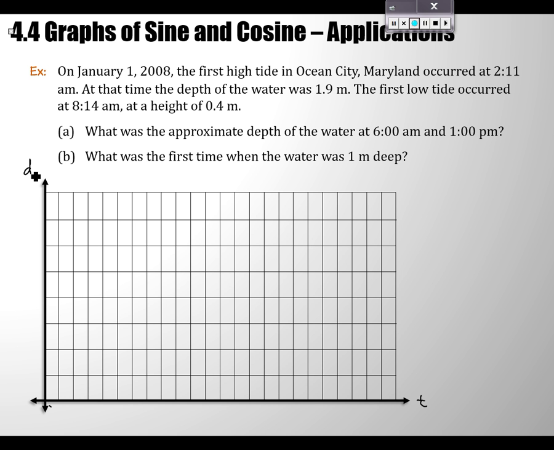Okay. So conveniently, I have a grid that has 24 marks on it here. So you should scale yours over the course of 24 hours too, just so we have a whole day's activity. Mainly because I've looked ahead and I already know that I care about 6 a.m., 6 hours after midnight, but I also care about 1 p.m., which is more than 12 hours after midnight. So we're going to want 24 hours of activity. Sounds like a good idea. 1, 2, 3, 4, 5, 6, 7, 8, 12, 6.